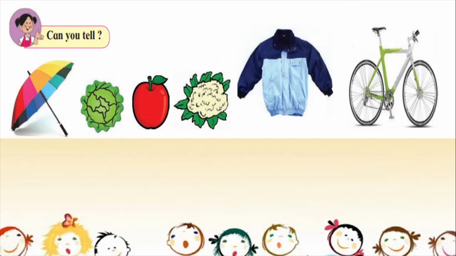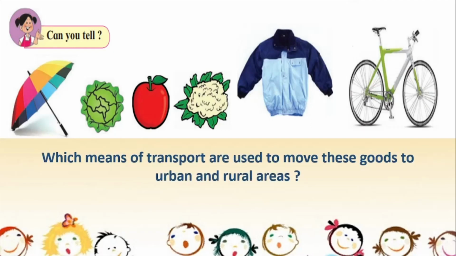Okay, and then finally the last question that we have here, which means of transport are used to move these goods to urban and rural areas? So now see, most of the vegetables and fruits, they are grown in the rural areas or in the villages. From there they have to come to the cities, isn't it? And then these things which are produced in the factories, now most of the factories you will not find in the villages, you will find them near the cities and towns.